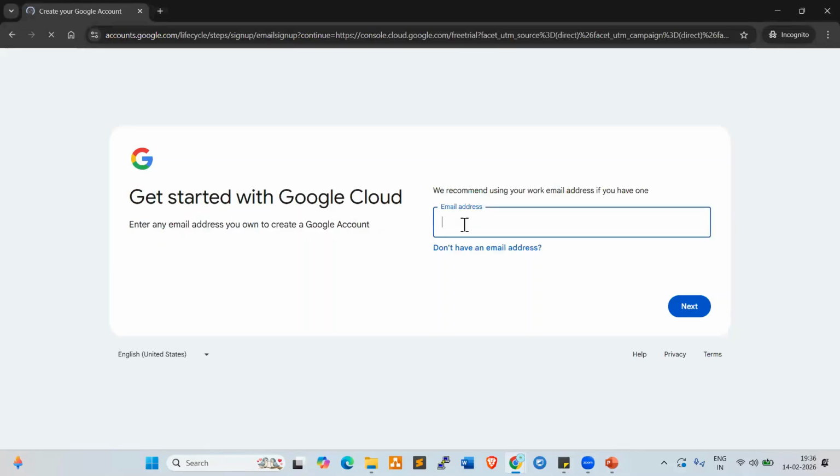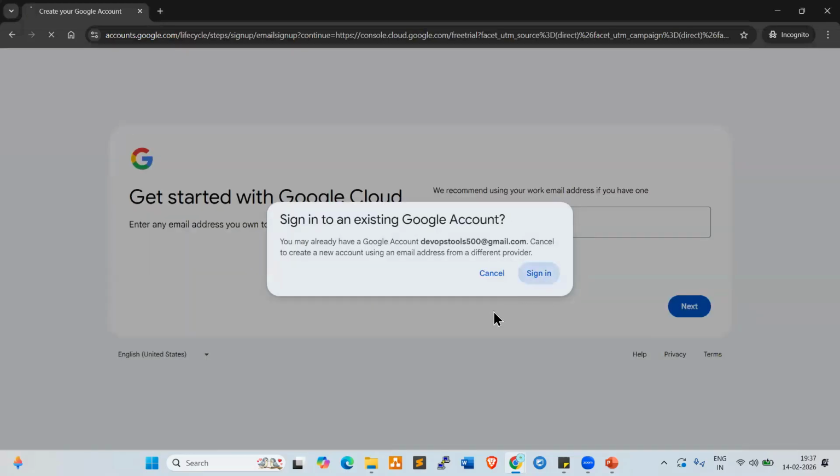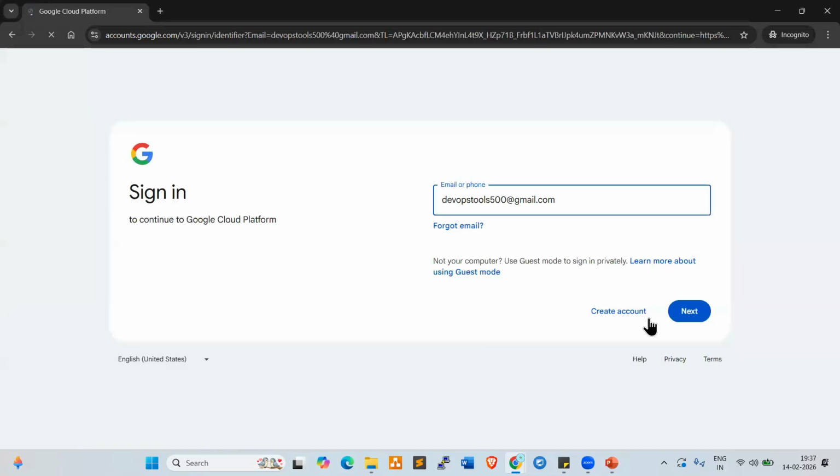Now we need to provide the email address here. We require one Gmail ID. If you want to create a new account, you can create it here. I'll show you that. I'm giving a Gmail ID. Click on next, sign in.